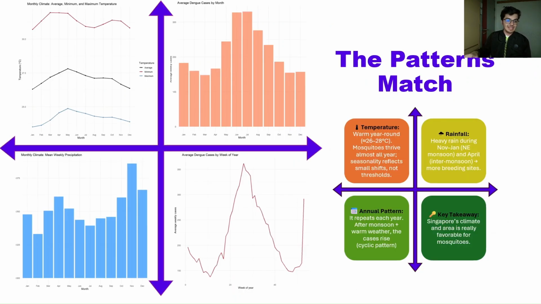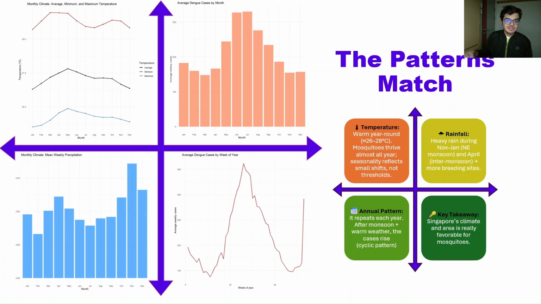Secondly, the patterns match. What do I mean by that? If we see a rise in dengue cases over here, we also see a rise in temperature and a rise in precipitation. The temperature is not stable all the time, and they rise, and likewise for precipitation and dengue cases. So that means there is some sort of relationship present that we have to find out.